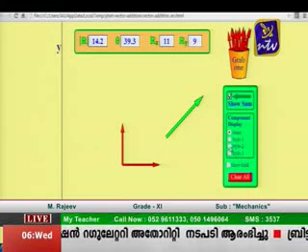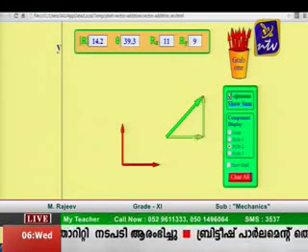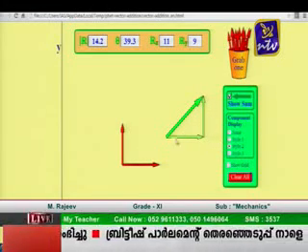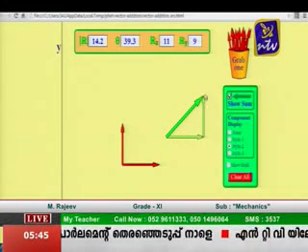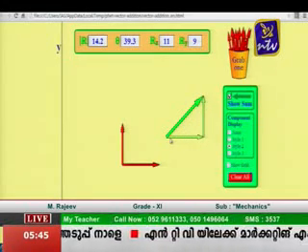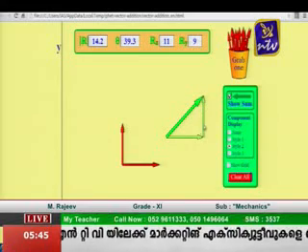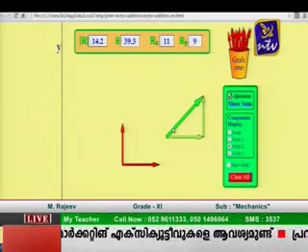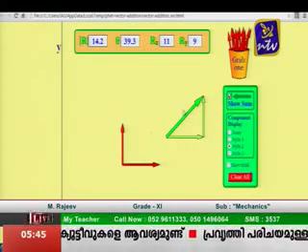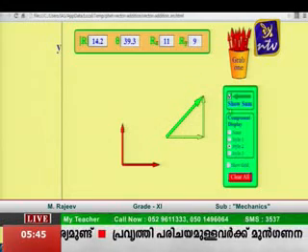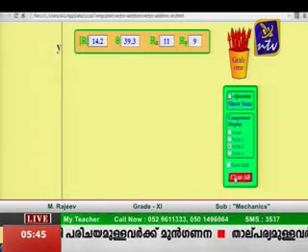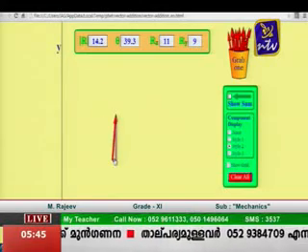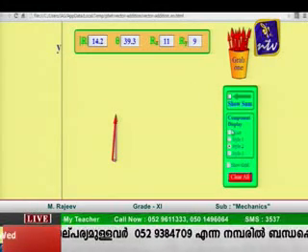We are finding the resultant with the help of the triangle law. We can consider it like this: this is one vector, this is the second vector, and this is the resultant of both. So this is how the vector concept is. Once again, I'll show you one more time. This is one vector.